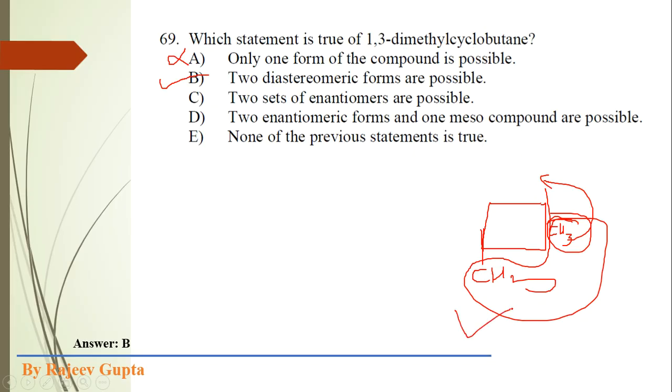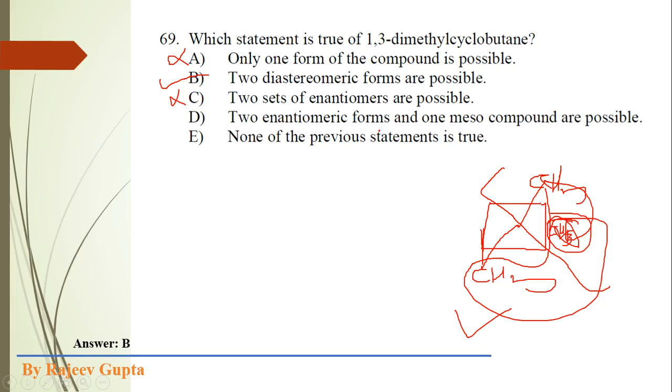See, if we observe this cis isomer, here a plane of symmetry is present. So this cis form is optically inactive or achiral. If we form its trans isomer, then in trans isomer we can observe this center of symmetry. So due to presence of that center of symmetry in trans isomer, the molecule is achiral and optically inactive. So the enantiomer concept will not be applied in this 1,3-dimethyl cyclobutane. So this option is not correct.